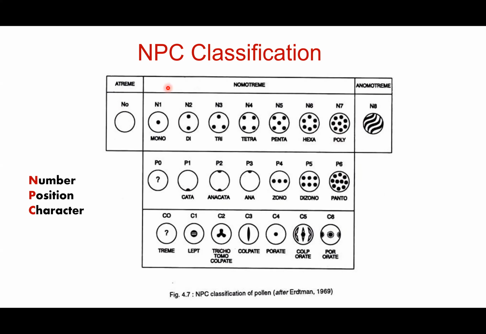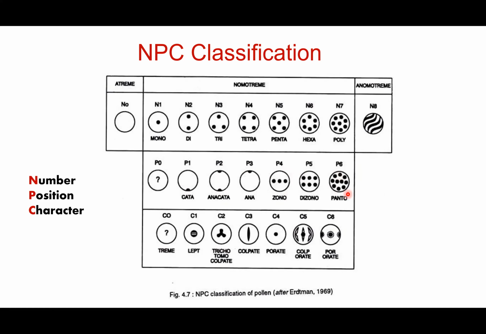When we look at the position of the pore, if it is present at the distal end, it is catatreme. If it is present at both the ends, it is anacatatreme. If it is present at the proximal end, it is anatreme. If at the center of the pollen grain you have pores, it is zonotreme. If the pores are present in two lines, they are dizonotreme. If they are present all over the surface of the pollen grain, it is pantotreme.